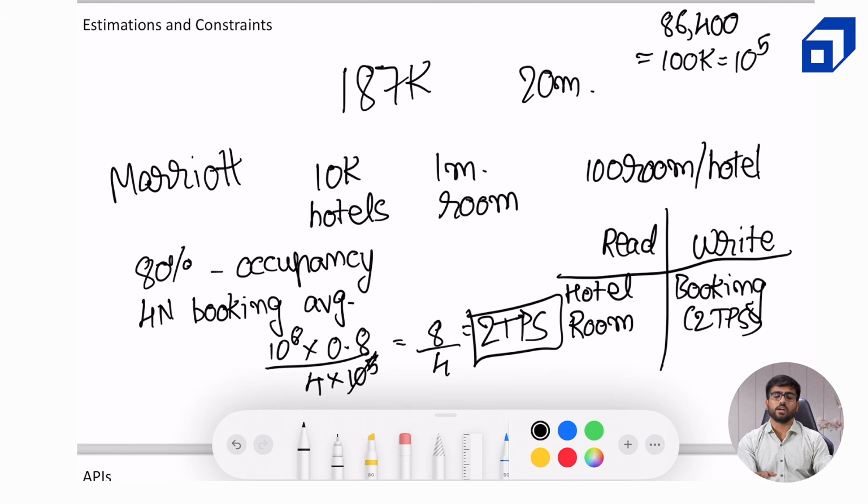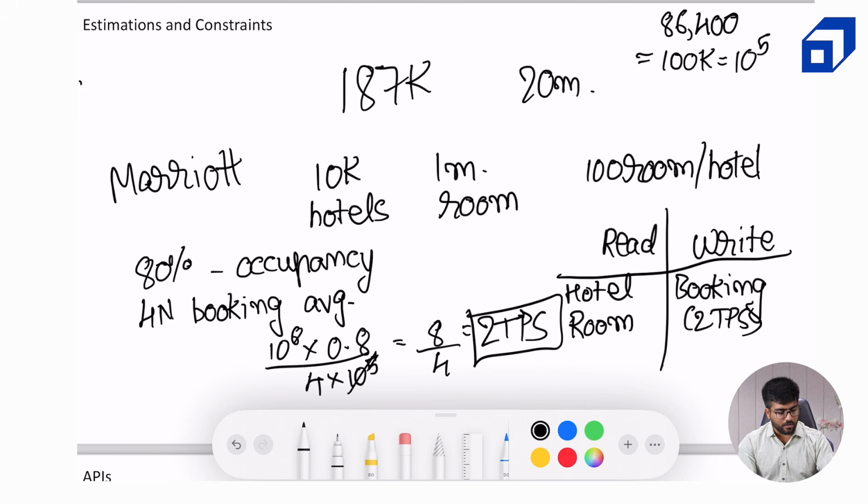Now we also want to understand this from a read point of view, like how many times does a user access the hotel details and the room details. So again, some ballpark numbers suggest that there is a 10% funnel conversion. By funnel conversion, I mean when a user searches to book a hotel, followed by they opening the booking page, like they select a room and so on, they open the booking page, then users will drop off from the booking page and ultimately only 10% out of them in all will create a booking.